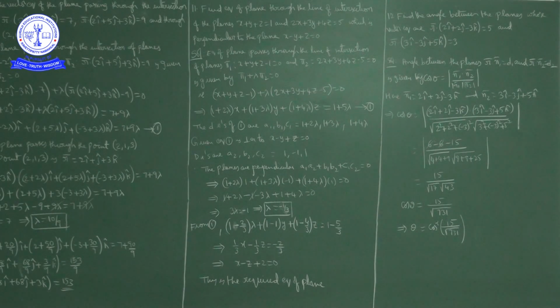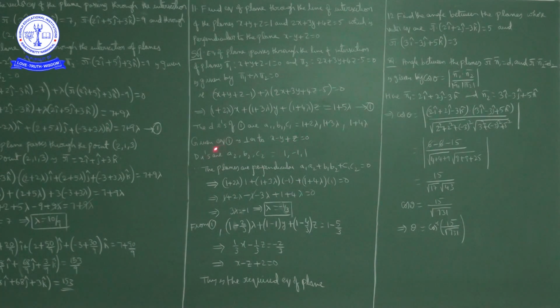Given that equation 1 is perpendicular to the plane x minus y plus z is equal to 0. Now the direction ratios of the normal to this plane are the coefficients of x, y and z: 1, minus 1 and 1. So the direction ratios of the normal to plane 2 are 1, minus 1, 1.